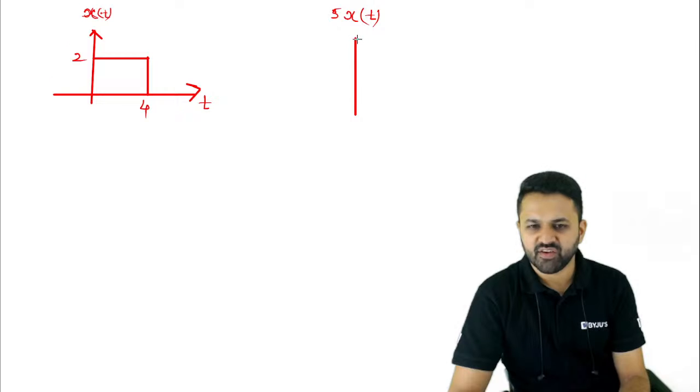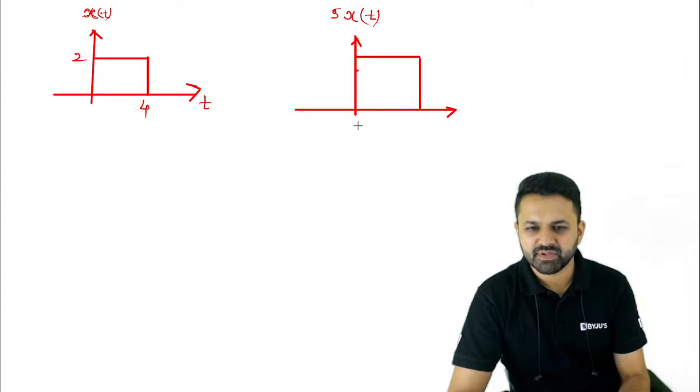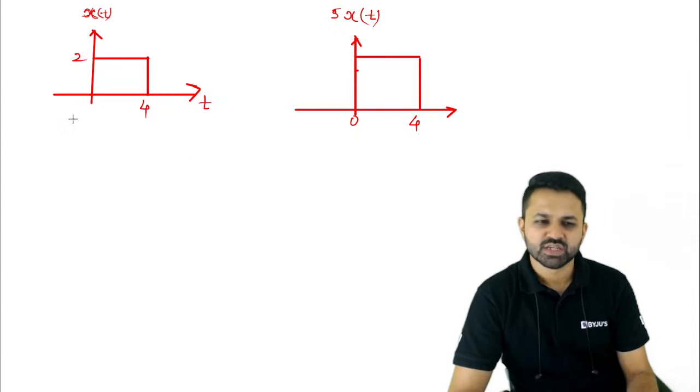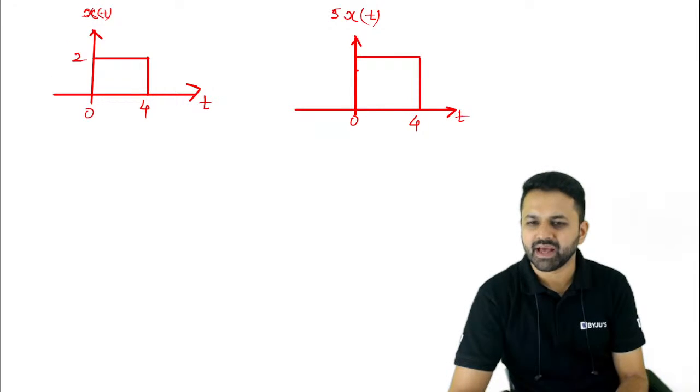So what will be the 5 of x of t? As I said, the working operation says you have to multiply only the amplitude, not the width. So the width is not going to alter. That means the width is going to be the same. Previously the width was 4, now also the width will remain the same as 4.